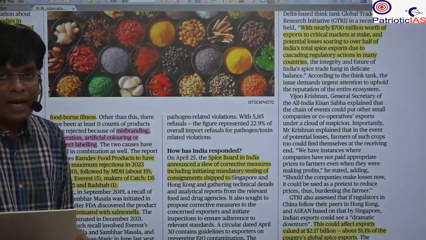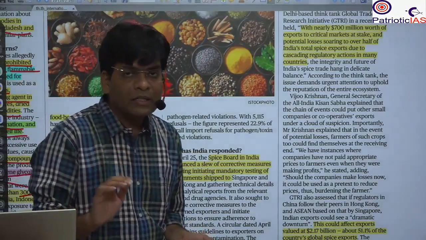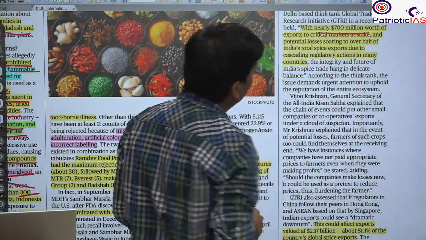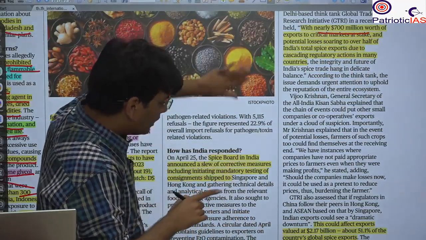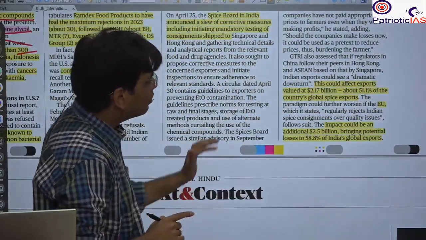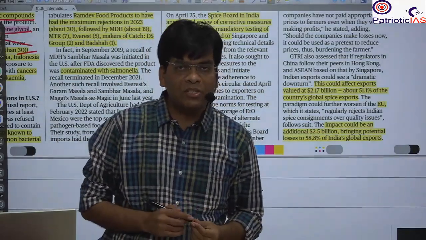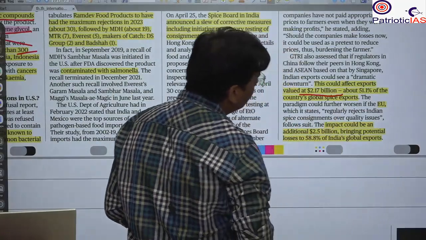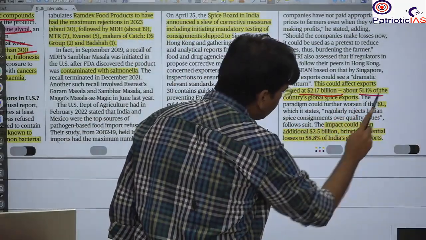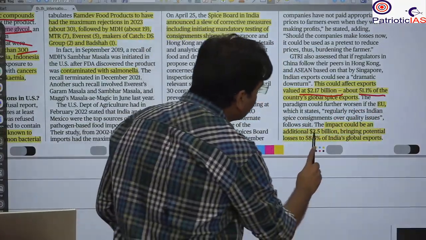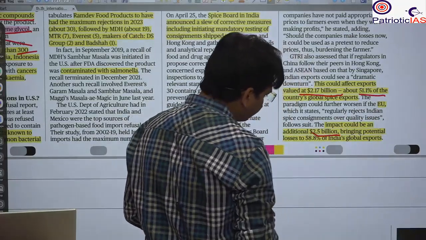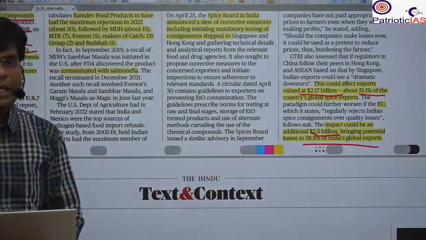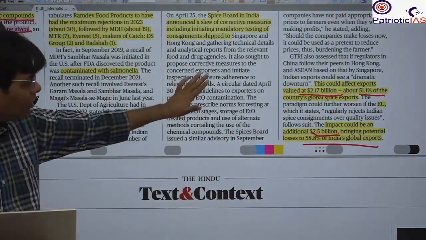If this ban persists, there is a lot of loss for exports. For example, we can lose $700 million, and if the EU also considers investigating this contamination and bans, our loss will be near about 2.7 billion, about 51%. If the EU also includes it, this will reach 2.5 billion, and the global export loss will be 58.8%. That is the level of loss we are going to face.